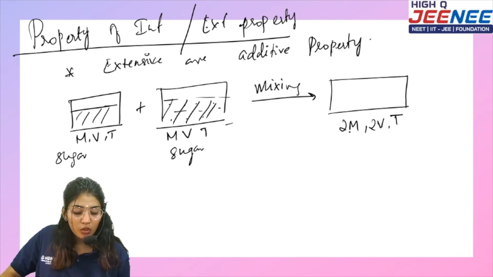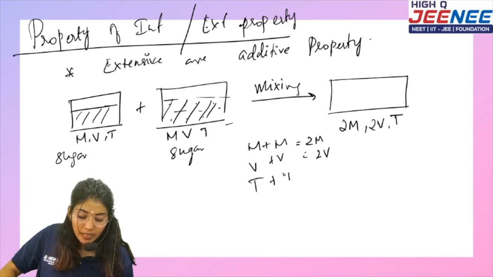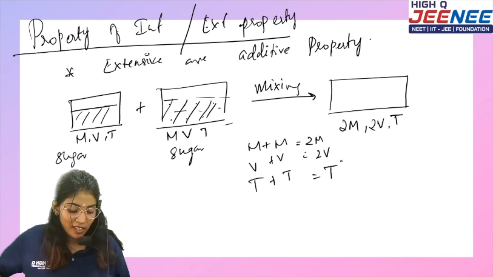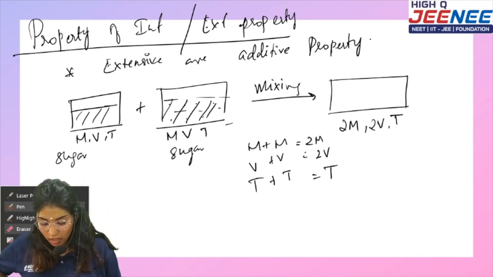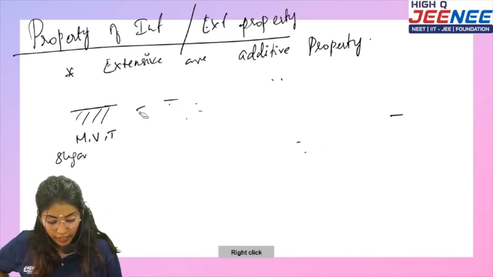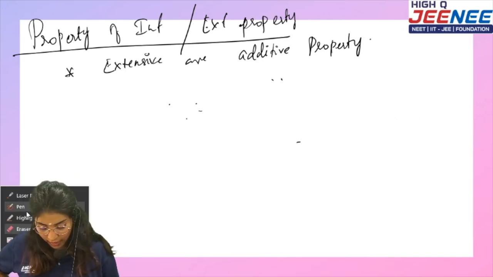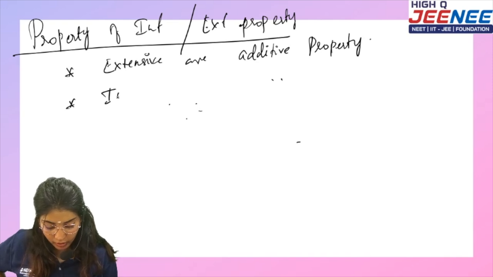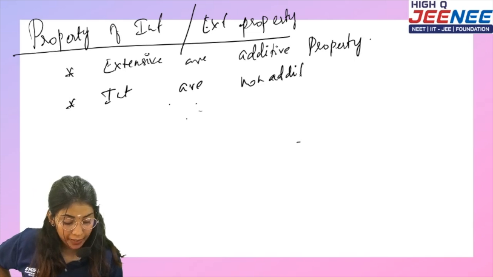Correct? So m plus m becomes 2m, it was additive. Volume plus volume becomes 2v, additive. Temperature plus temperature remains the same. So this is what we say as non-additive. So intensive properties are non-additive in nature. The very first thing is extensives are additive and intensives are non-additive. Let me write it: intensives are non-additive. I hope this is very clear to you.